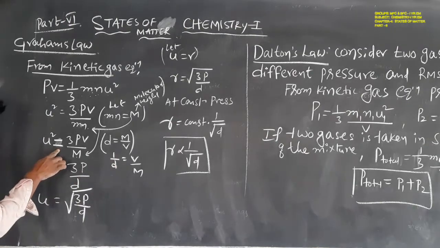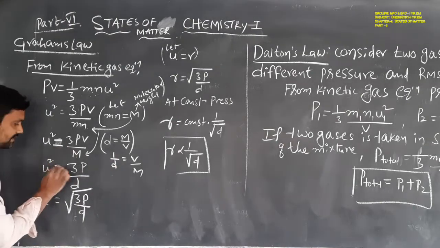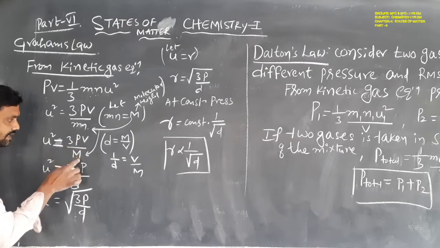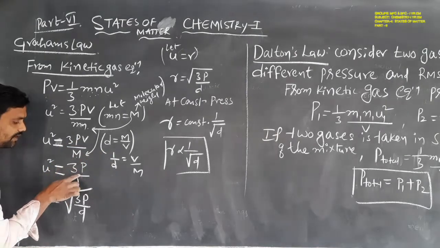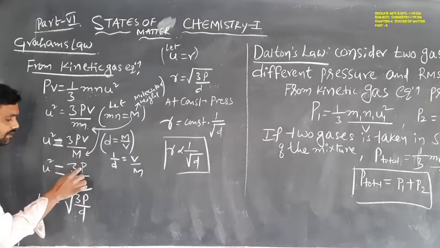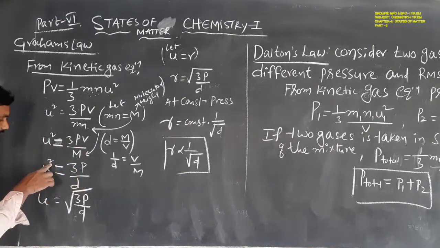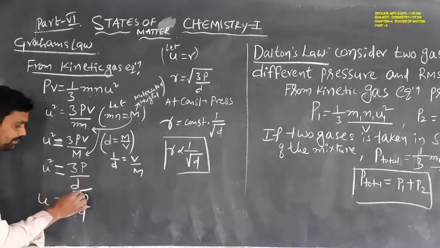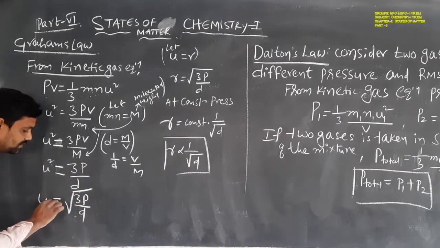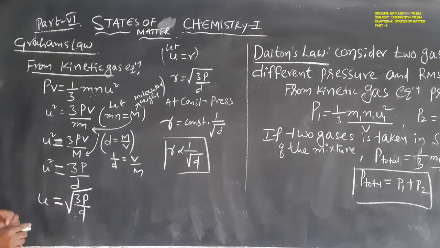Then the equation changes to u² = 3P/D. When we remove the square, u = √(3P/D).